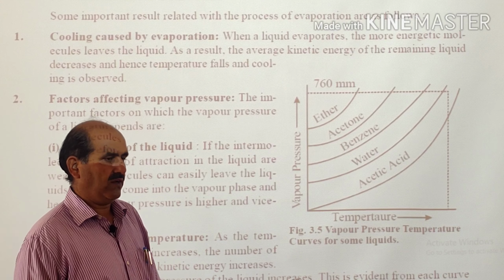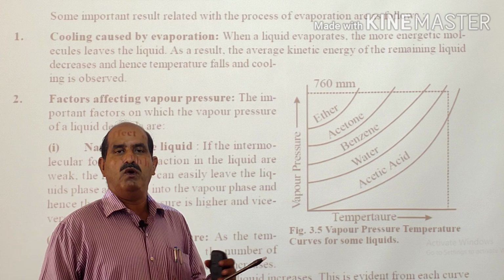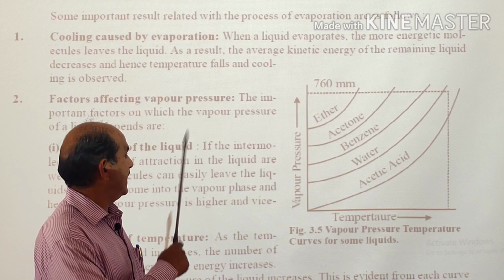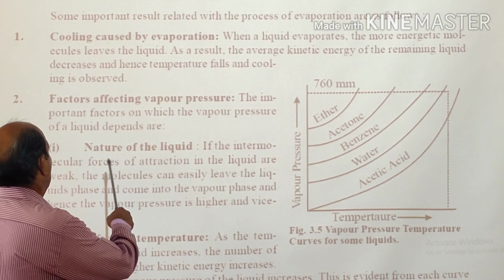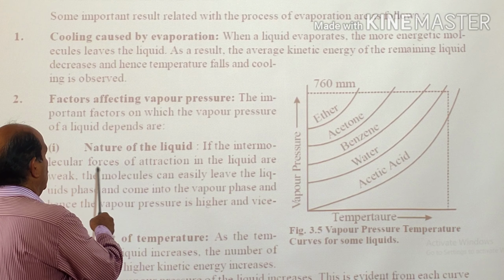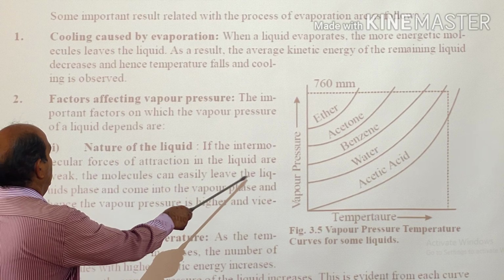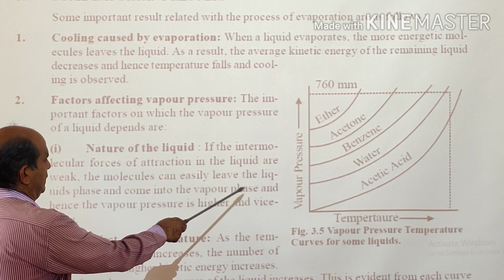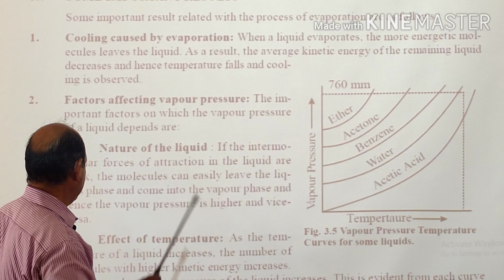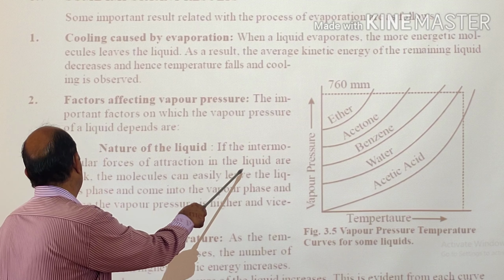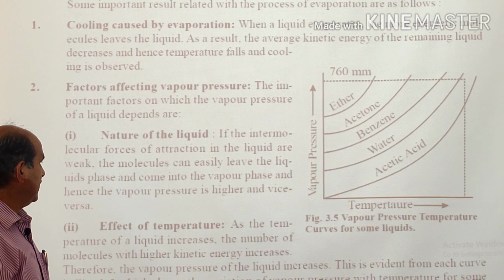However, if the intermolecular forces of attraction are weak among the liquid molecules, then more molecules can leave the liquid phase and go into the vapor phase, and naturally the vapor pressure will be high. So if the intermolecular forces of attraction in the liquid are weak, the molecules can easily leave the liquid phase and come into the vapor phase, and hence the vapor pressure is higher, and vice versa. Vice versa means if the intermolecular forces of attraction are strong, then vapor pressure will be low.